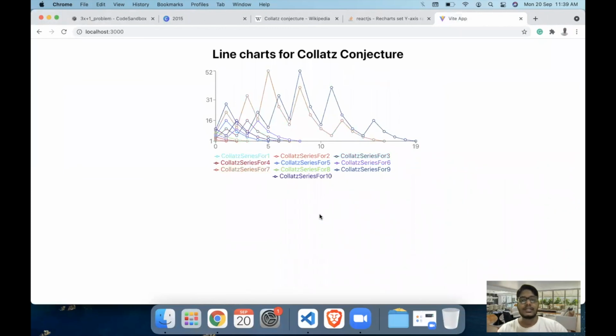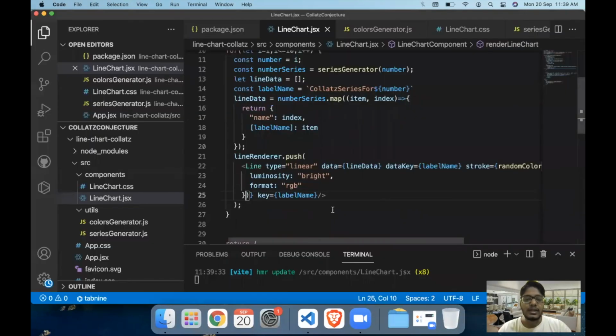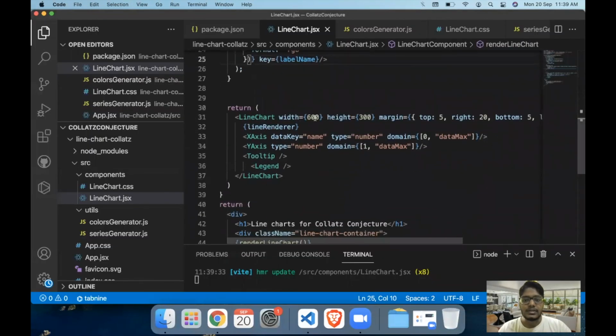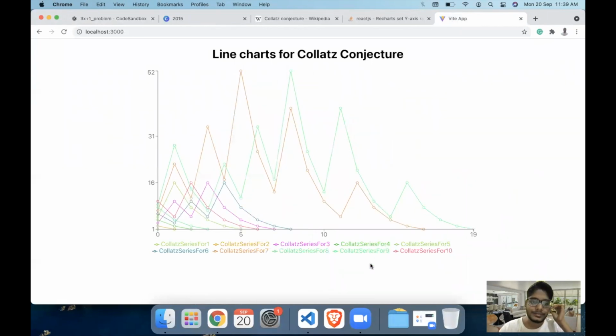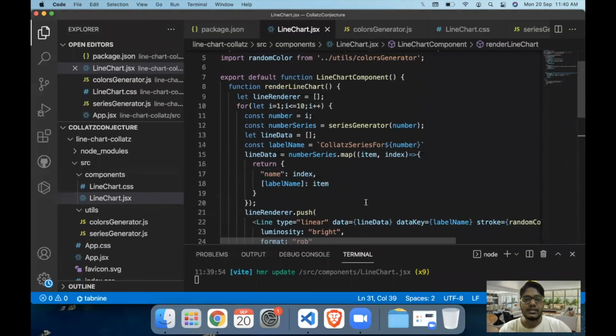So we have the Collatz conjecture. If you want, you can increase the width and height. So let's just increase the width to around 900 and height to around 500. And this looks better. So this is how you create the conjecture for, let's say, the first 10 numbers. If you want, you can now increase the size as well.